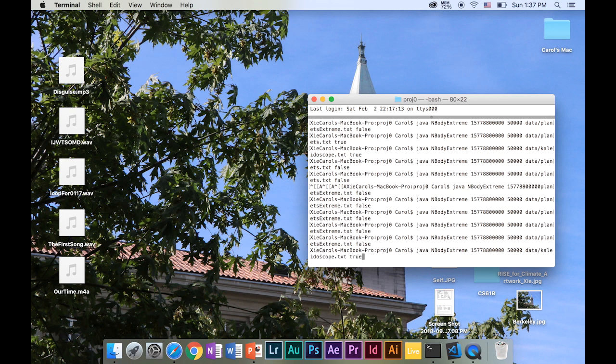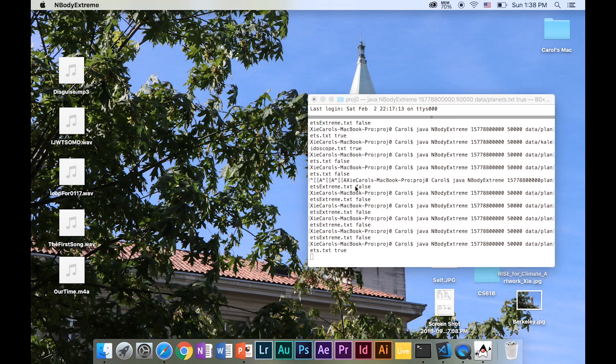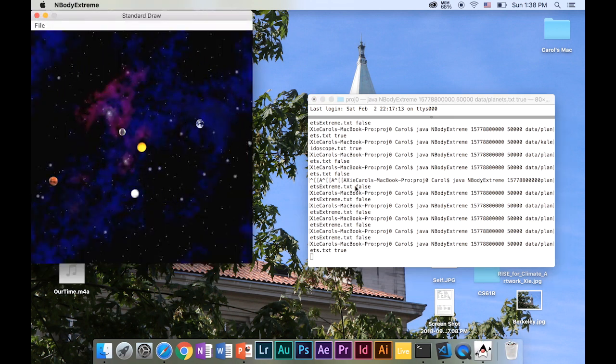And then we decided to have our first black hole. Over here you can see in the command we have one more parameter put in, and now it is true, which means there is a black hole. The black hole over here we referred to as the sun. Some theories say that maybe if the sun is large enough, it might turn into a black hole, even though it might not be possible, but we made a simulation of a prediction.